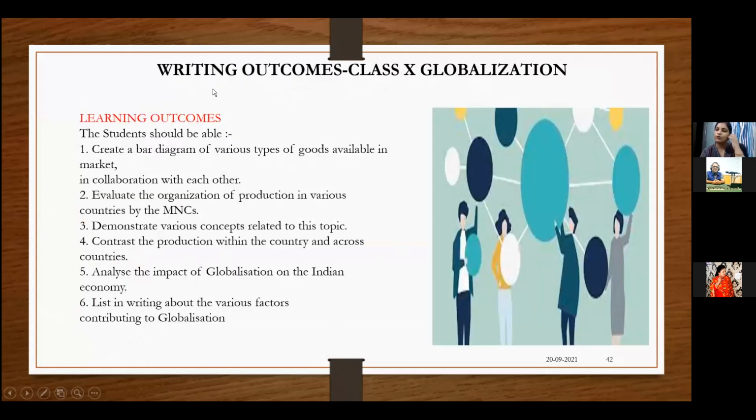This is another writing output example from a chapter in class 10, globalization, that you should be able to list various factors contributing to globalization. You should analyze the impact of globalization. You should contrast the production within different countries, demonstrate the concepts which are related to the topic, evaluate the production of MNCs, and in the end, create a bar diagram. So these are the 6 learning outcomes based on Bloom's taxonomy, which are assessing the student on the various competencies.